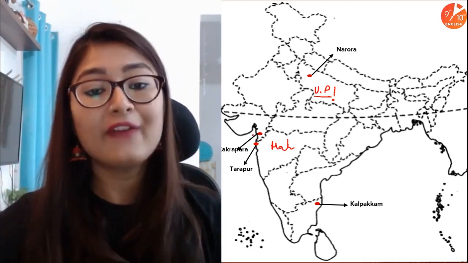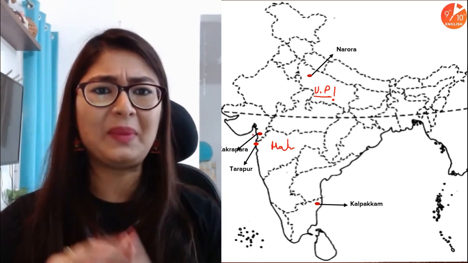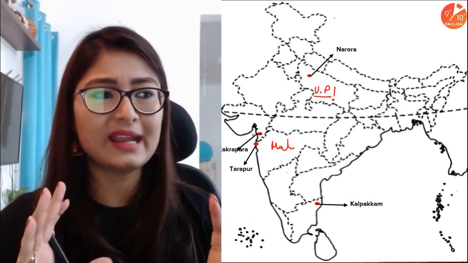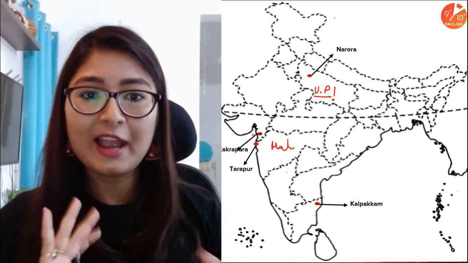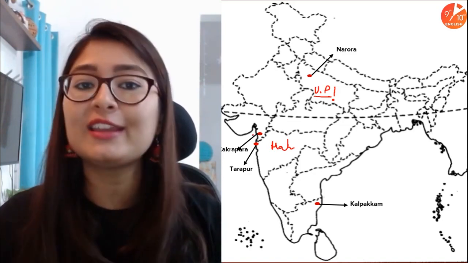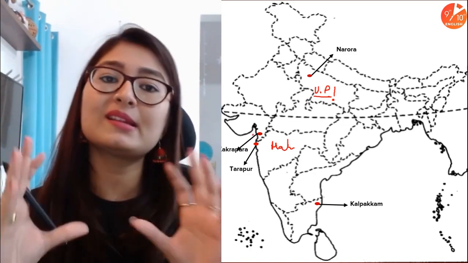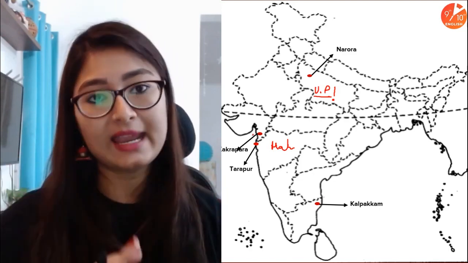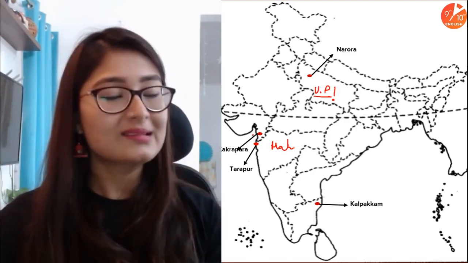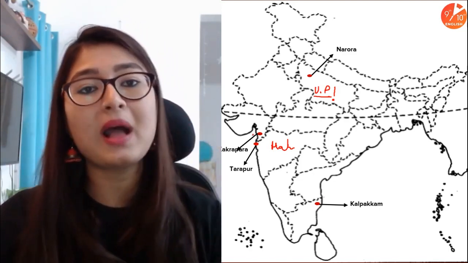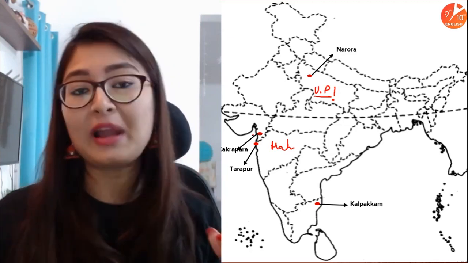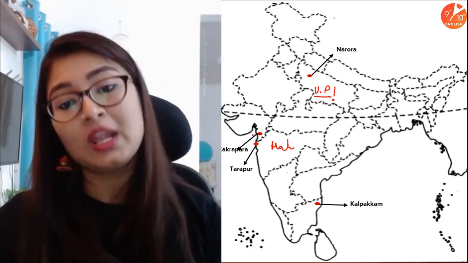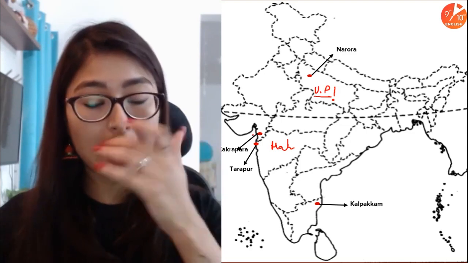Now then we have Kakrapara. Now how does Kakrapara sound? Kakrapara sounds like Khakra and Bhakra and all of that. And what are these things? These are nothing else but Gujarati dishes. So because these are Gujarati dishes and it sounds like Kakrapara, where would this be? Simple way of remembering this is Kakrapara is in Gujarat.